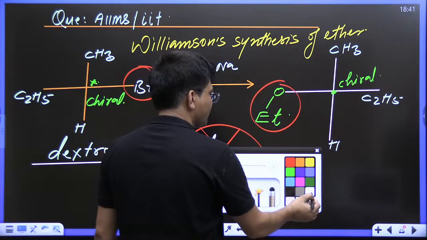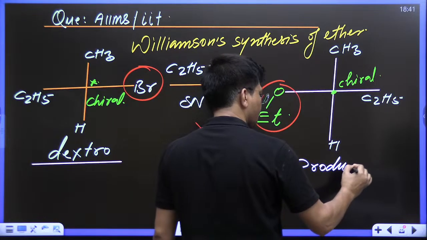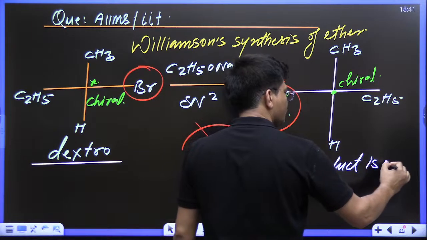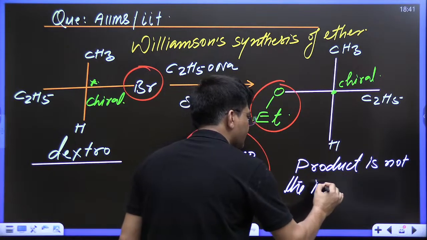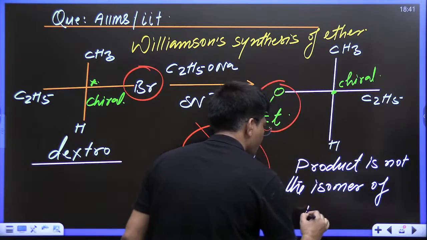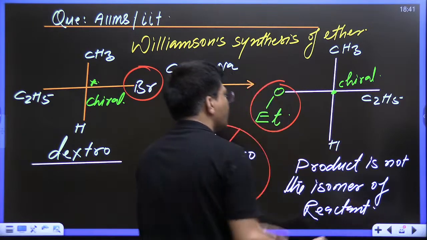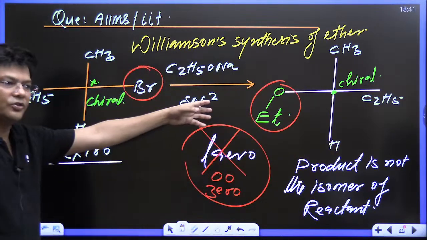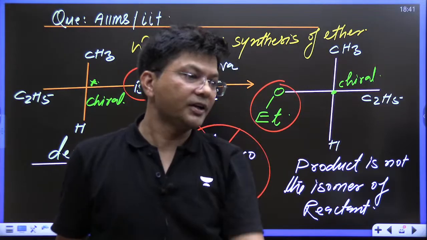So the product is not an isomer of the reactant. When the product is not an isomer of the reactant, we cannot correlate. So we cannot say whether this is dextro or levo. This can be either dextro or levo.